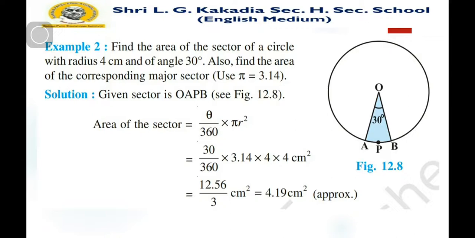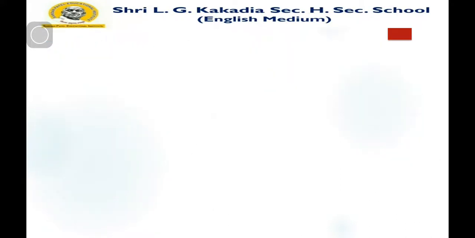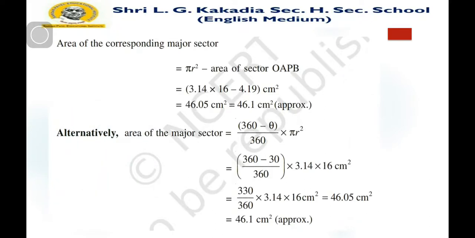Now we want to find the area of the major sector. So we subtract the area of this minor sector from the total area, that is pi r square. The area of the corresponding sector is given by pi r square minus the area of sector OAPB, which is equal to 3.14 into 16 minus 4.19, that is equal to 46.1 centimeter square, approximate answer.